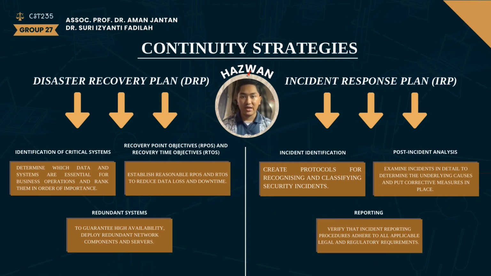On the right side, an incident response plan (IRP) guides the organization in detecting, responding to, and recovering from network security incidents. Important components are incident identification, establishing procedures for identifying and categorizing incidents, post-incident analysis, analyzing incidents to identify root causes and improvements, and reporting, ensuring compliance with legal and regulatory reporting requirements.